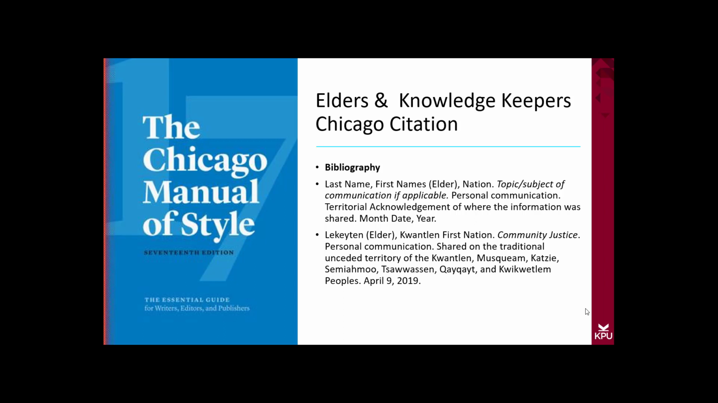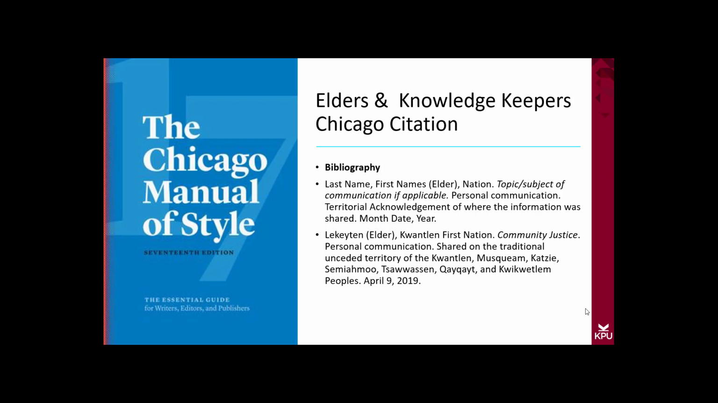For the template, include the last name, followed by the first name, elder or knowledge keeper in brackets, followed by the nation the elder or knowledge keeper is from. Include the topic or the subject of communication if applicable, followed by a note personal communication. Include a territorial acknowledgement of where the information was shared, followed by the date, month, day, year.